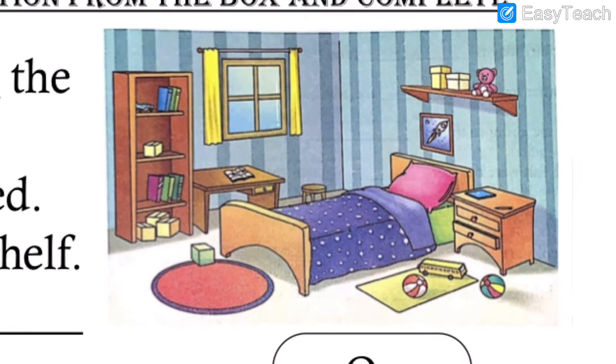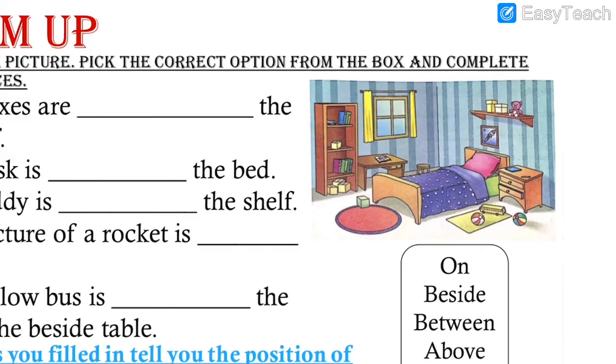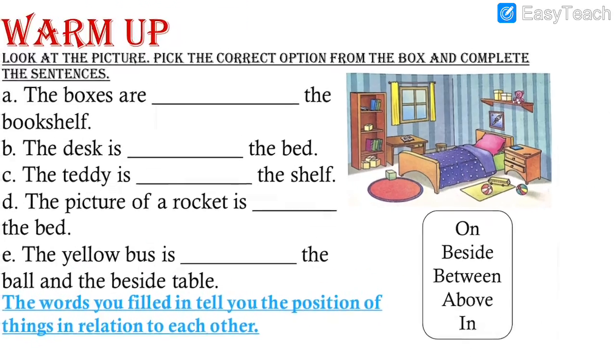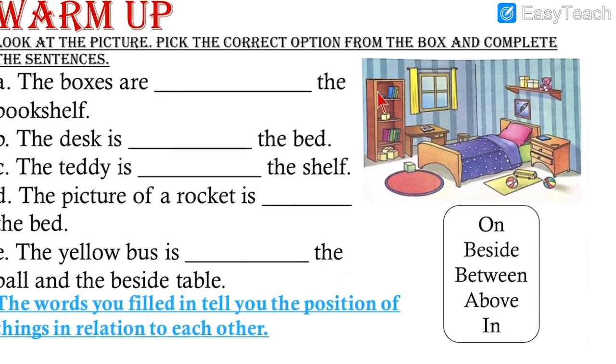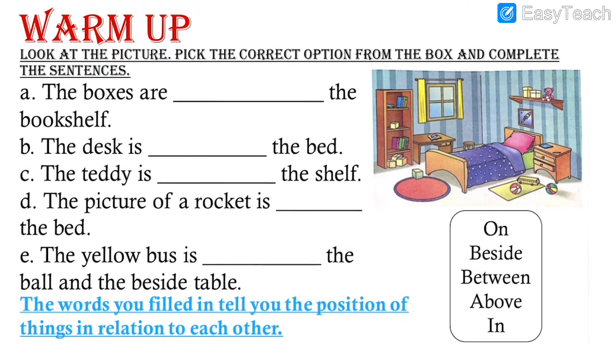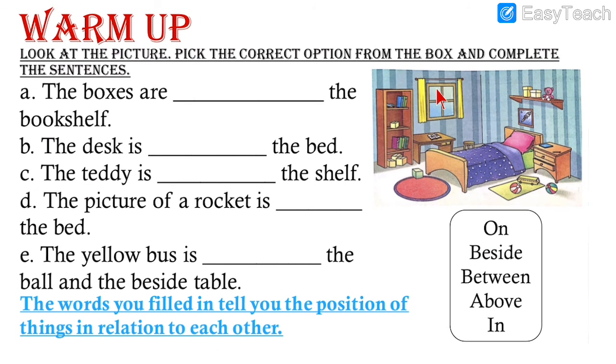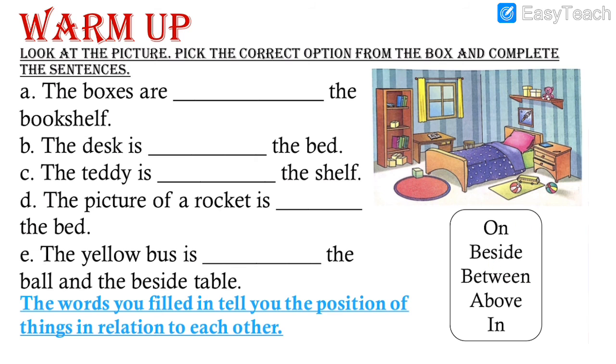Now let us read the sentences and try to write the answer using the prepositions which are given in the box. So as you can see, the prepositions given are on, beside, between, above, in. Let us read number 1.